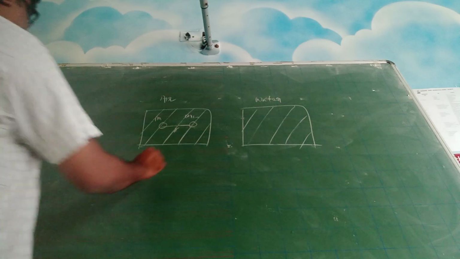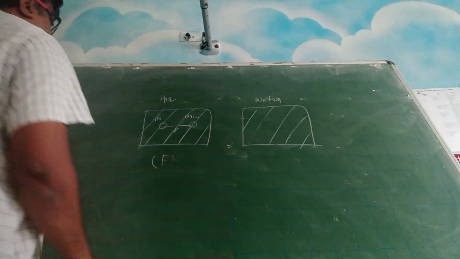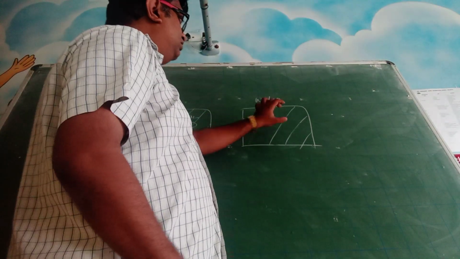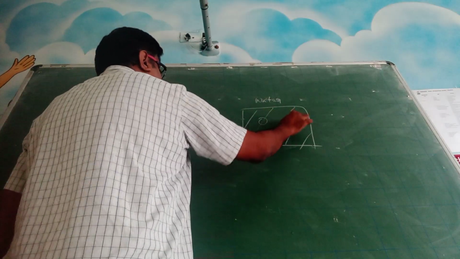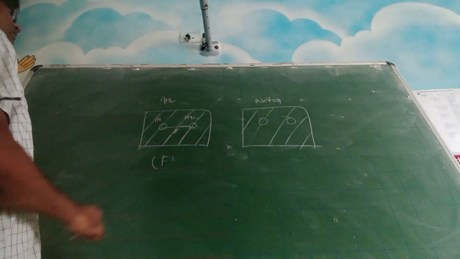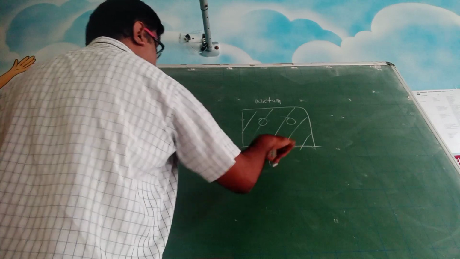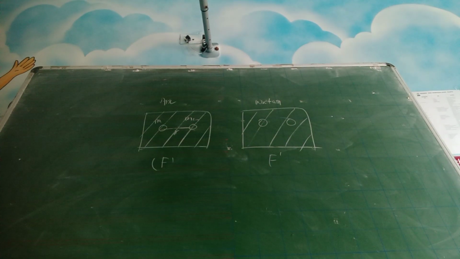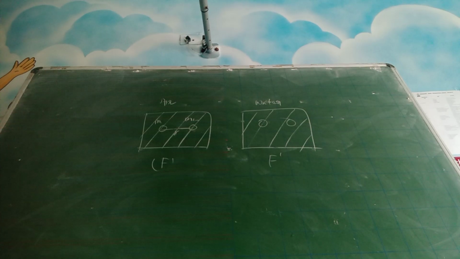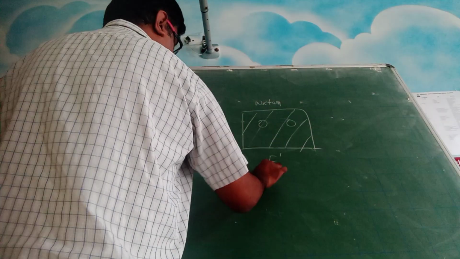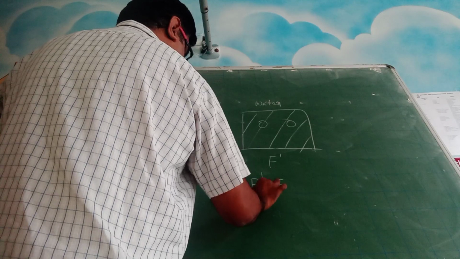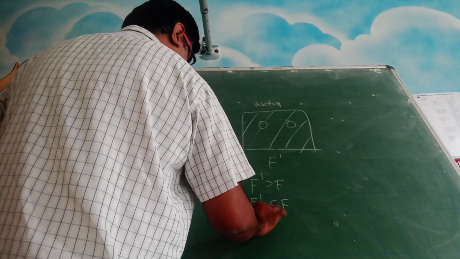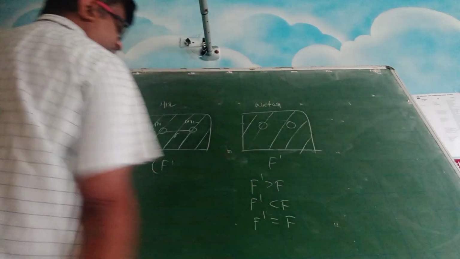The point I am trying to tell you here is, so these two are experiencing some force. Let us say that force is F. Now you put these two balls into the water or some other medium. Now let us say this force is F dash. What do you think? F dash more than F, F dash less than F, or F dash equal to F?